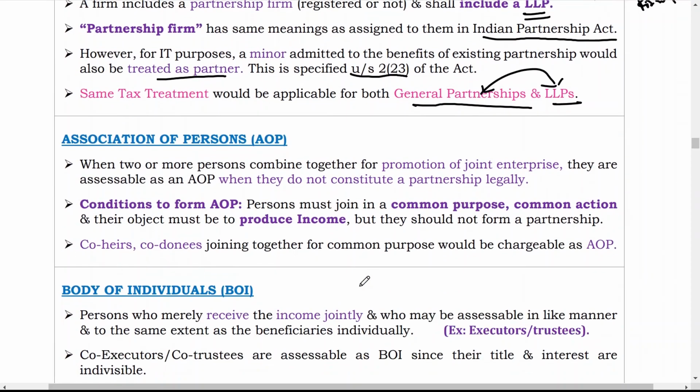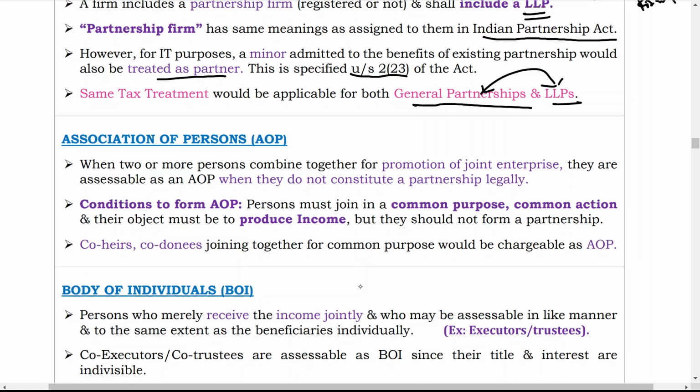Now, AOP and BOI. Association of persons: when two or more persons combine together for common promotion of a joint enterprise, they are assessed as an AOP when they do not constitute a partnership legally. Means they are just joined together. They are not forming a legal partnership firm. In that case, they are known as AOP.